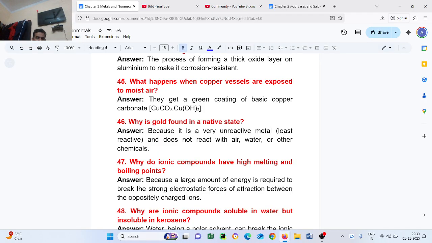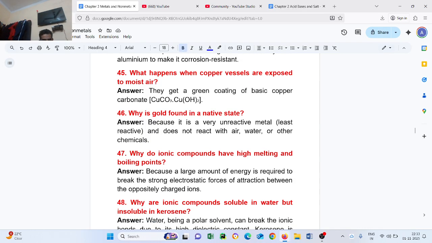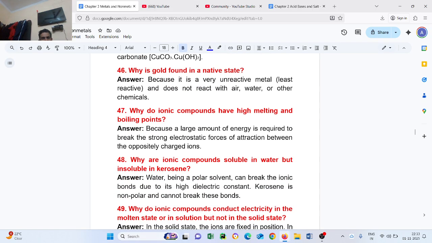Question number 47. Why do ionic compounds have high melting and boiling points? Because a large amount of heat energy is required to break the strong electrostatic force of attraction between the positively charged ions and negatively charged ions.